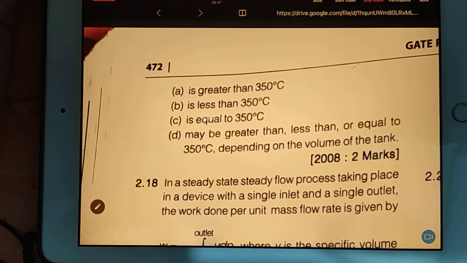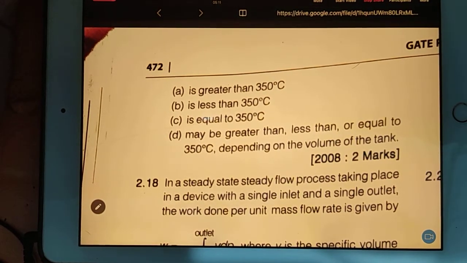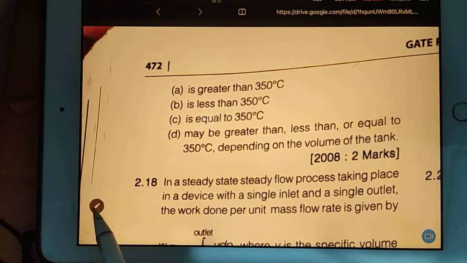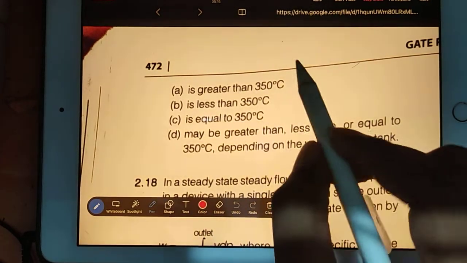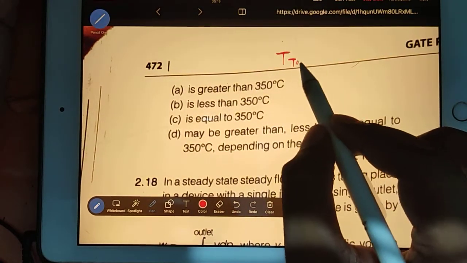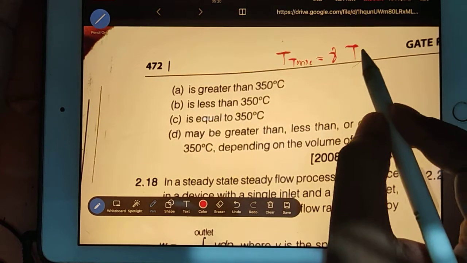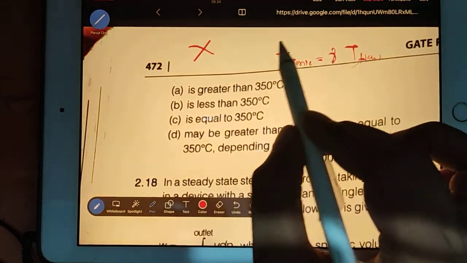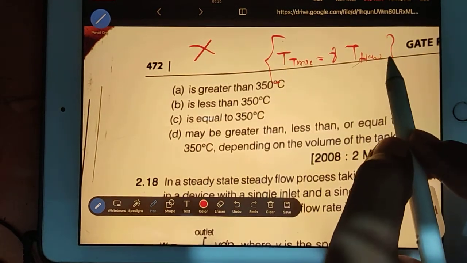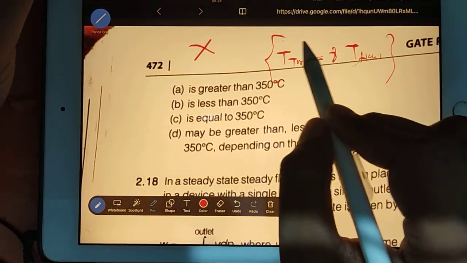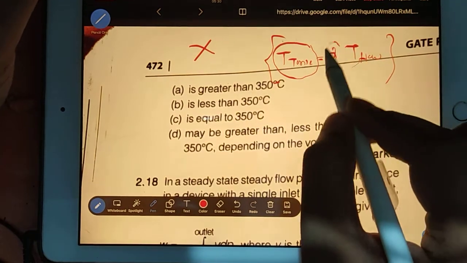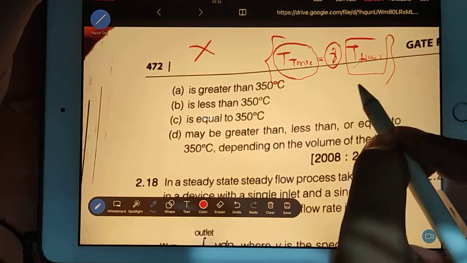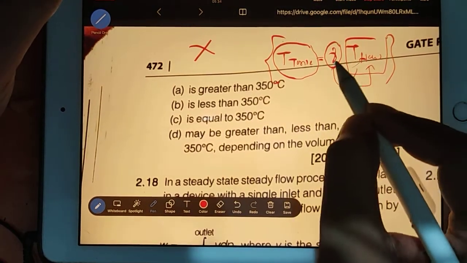Done. Okay. Now see, here you should focus. Whenever this kind of question is coming, like tank is being filled, directly apply T for the tank is equal to gamma times T for the flow. Simple. No need to go here and there. This kind of question they have asked many times. So just T for the tank is equal to gamma times T for the flow. So T flow, quickly you multiply with gamma value.